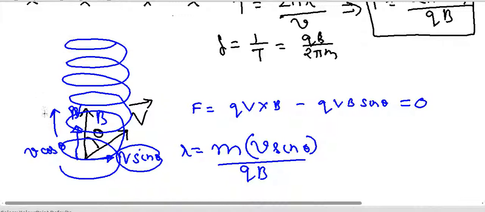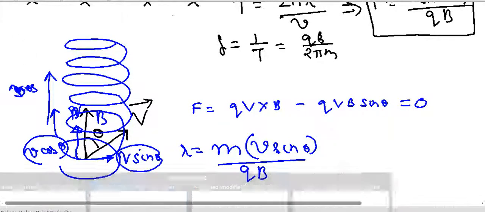So the component of velocity in this direction is v cos theta, and along this direction it is v sin theta. So it will go round and round in circles. If we give an angle, the component of velocity along the axis of this helical path will be v cos theta, and the radial or tangential component of the velocity will be v sin theta.